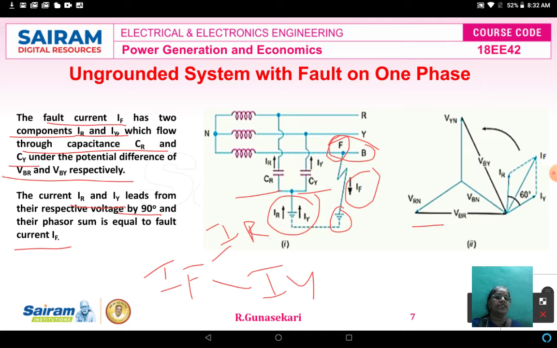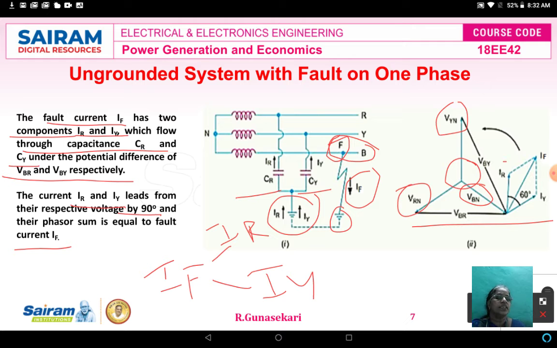Now figure 2 represents the phasor diagram of an ungrounded three-phase system with fault on the B phase. So VYN, VRN, VBN all have 120 degree phase shift.